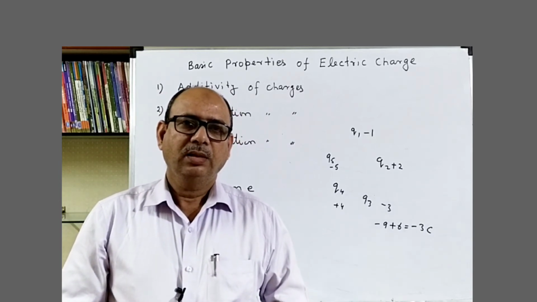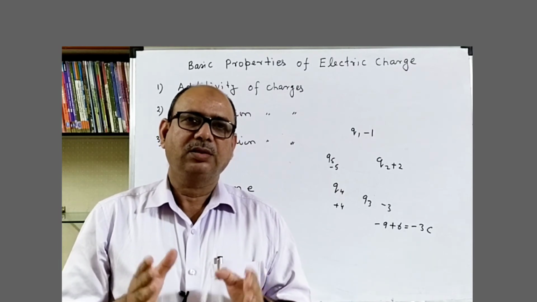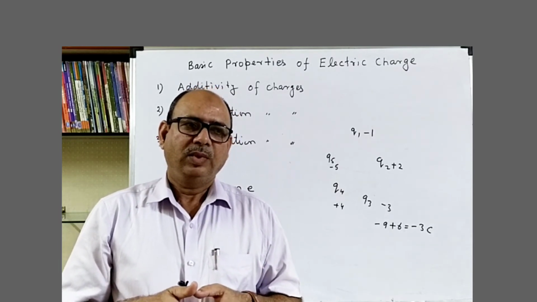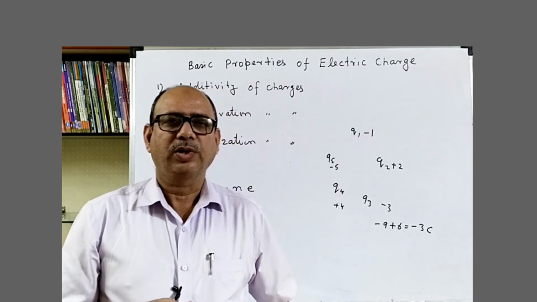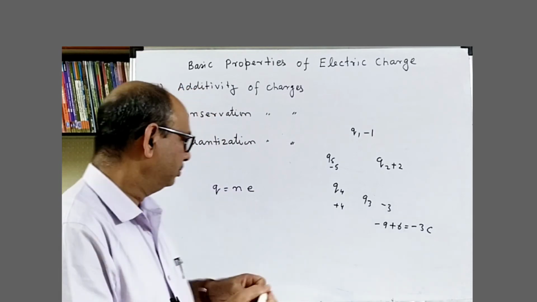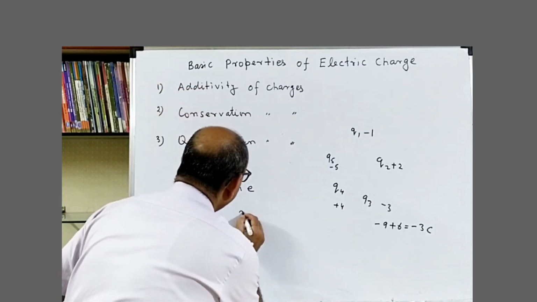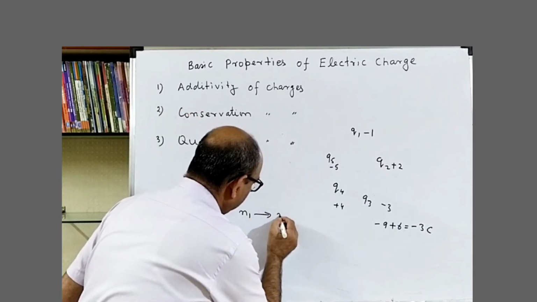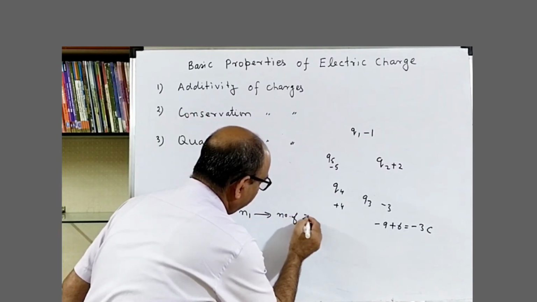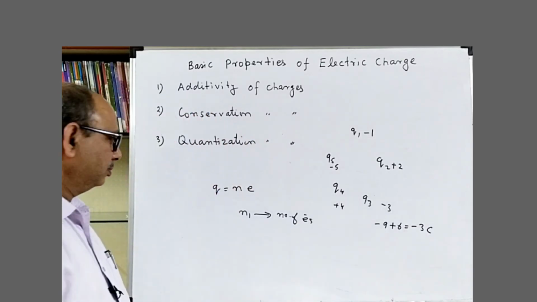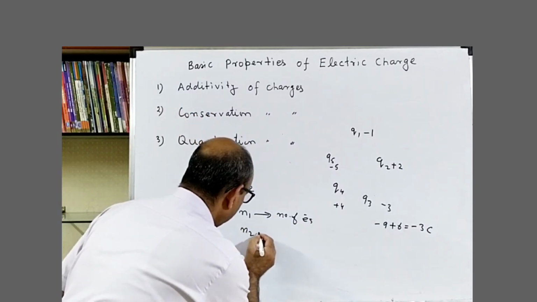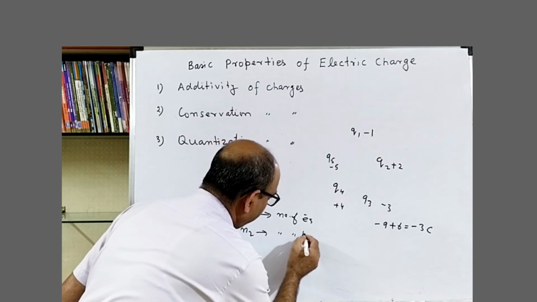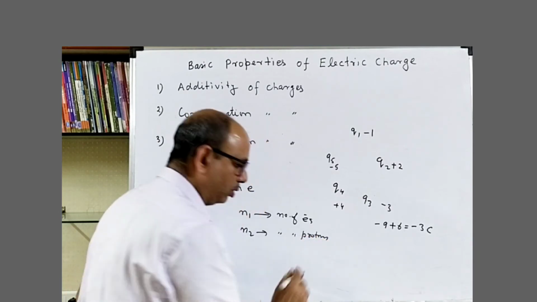Suppose a system consists of n1 number of electrons and n2 number of protons.